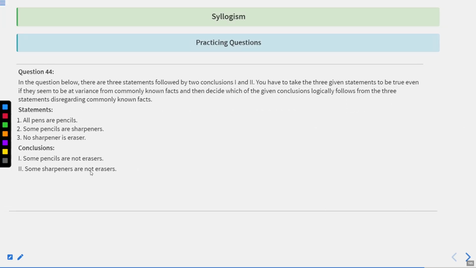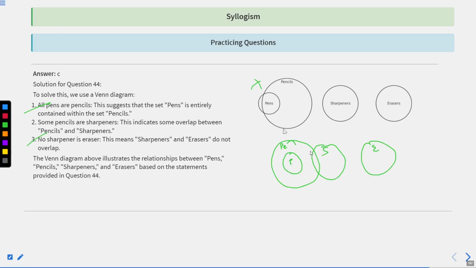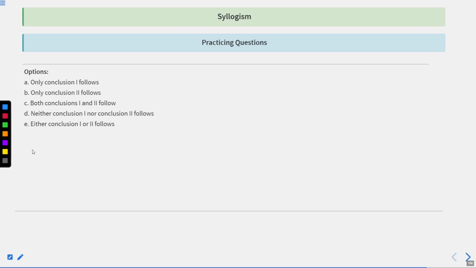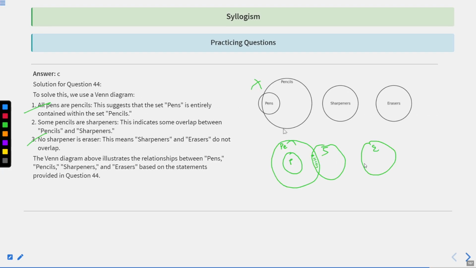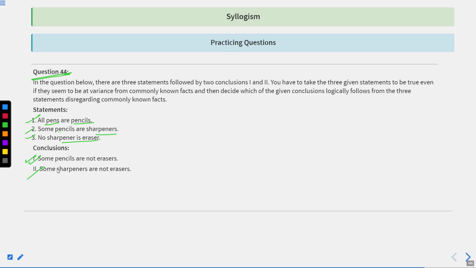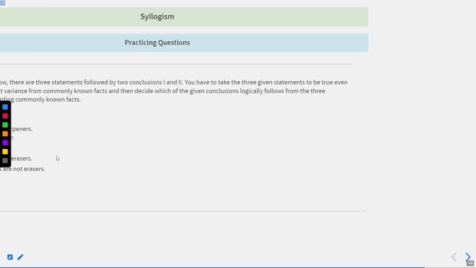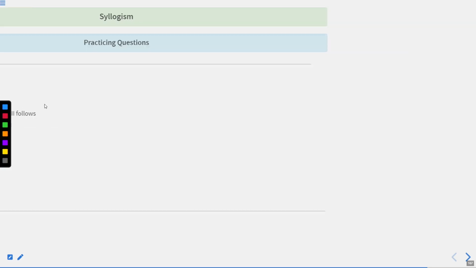Now, based on the statement, let's figure out that some pencils are not erasers. Some pencils which have common overlap with sharpeners obviously will not be erasers. First statement is correct. Some sharpeners are not erasers. Since no sharpener is an eraser, therefore some sharpeners are also not erasers. Both conclusions 1 and 2 follow. The answer for this particular question number 44 will be option C.